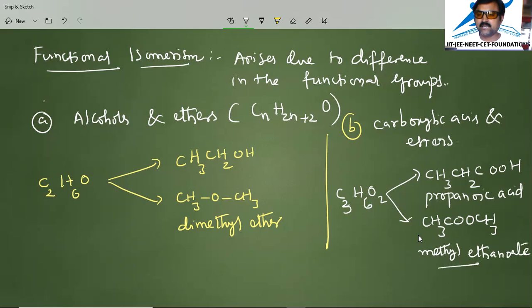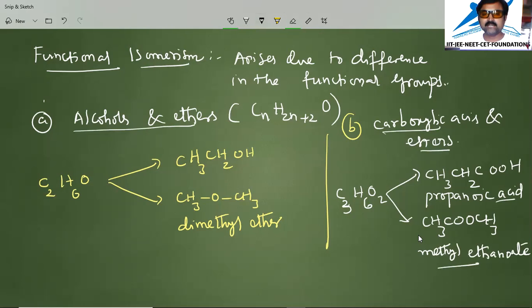So this is an ester, and the first one is a carboxylic acid. So between alcohols and ethers, and carboxylic acids and esters, we are writing different functional groups, but they have the same molecular formula. So what is functional isomerism? Functional isomerism arises due to the difference in the functional groups.